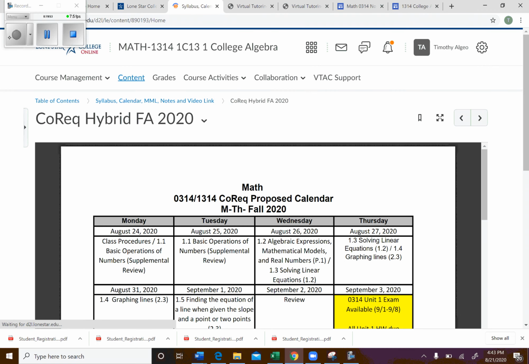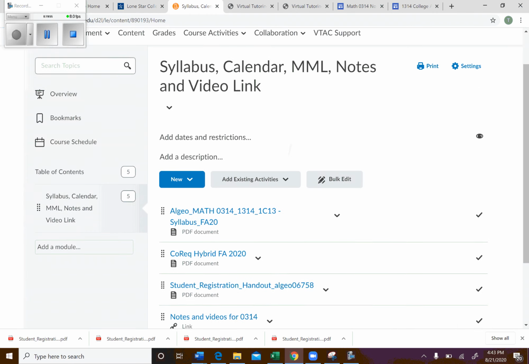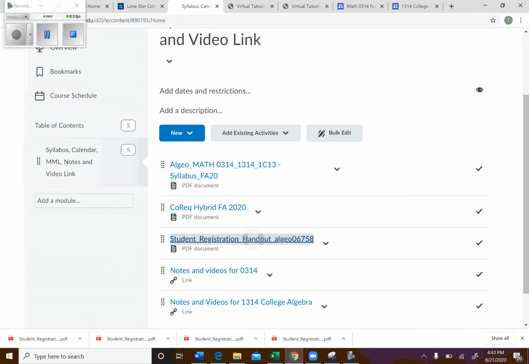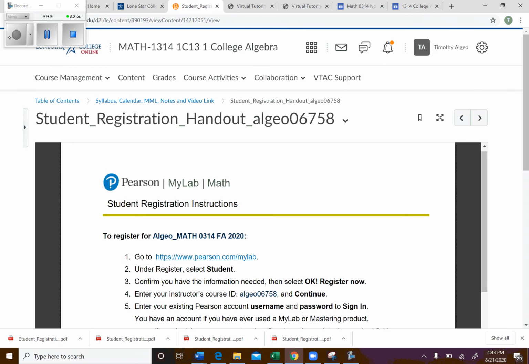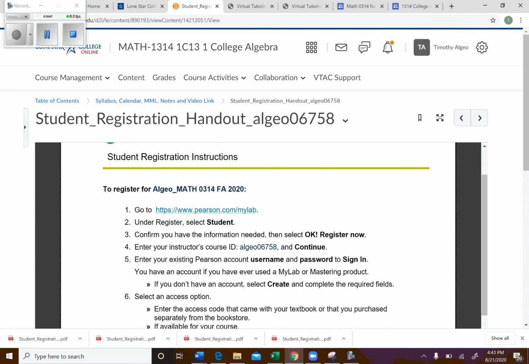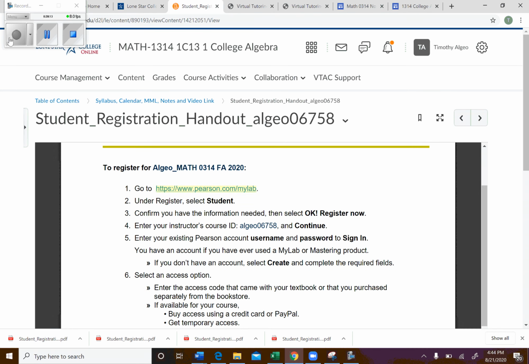Okay, the next thing we'll look at is our platform that we're going to use. And so this is going to be My Math Lab. This is a popular platform that students like. So this is the handout with the instructions right here. And so I definitely use this when you're registering to make sure you've got the right ID and all that kind of stuff. So they give you the link. You go to the link.